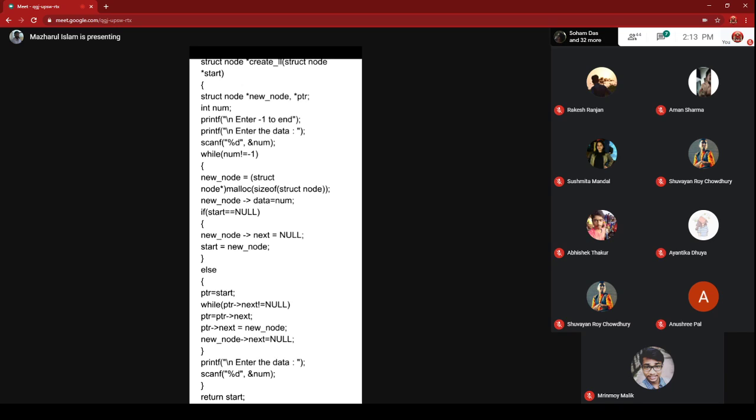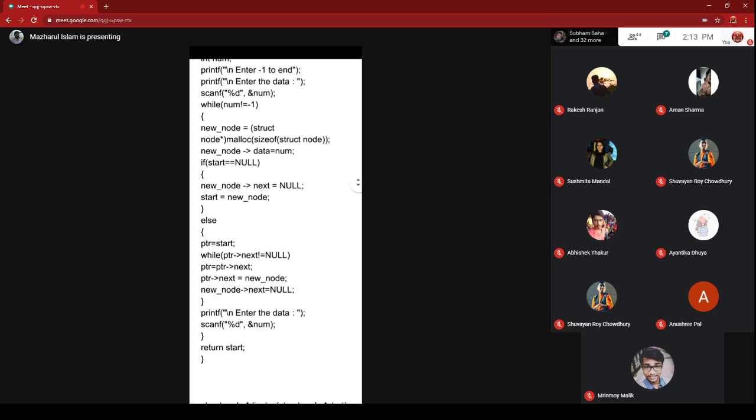Here printf enter -1 to end. If you do not press that -1, then enter the data, and the data will be collected using the scanf function. In the num variable it will store, and the while loop started. That while loop will guide you how many nodes you want to create. Until and unless you enter not -1 for the num variable, nodes will be created one by one and will be connected to the previously created linked list.